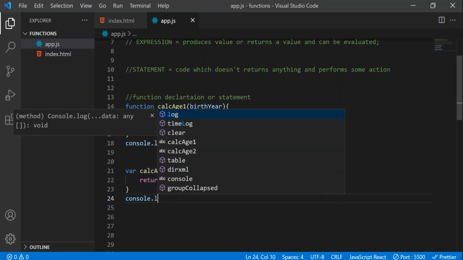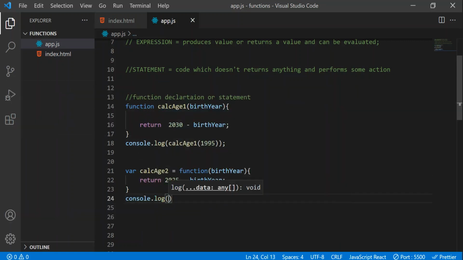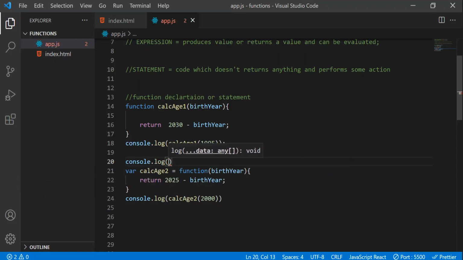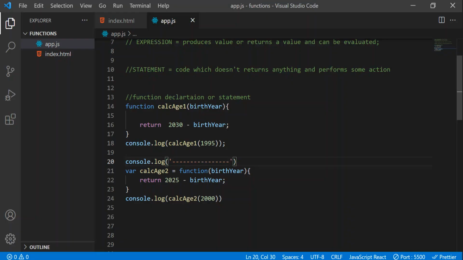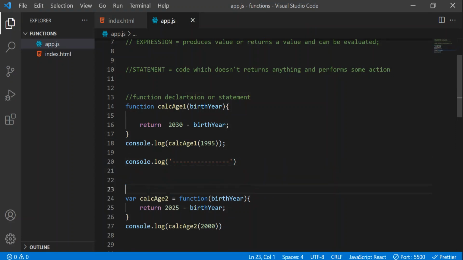I'm writing console.log. We can pass calculateAge2, and inside that let's say 2000. We'll pass 2000 inside that, and let's separate them with a dash. Now let's go to the console. Friends, you can see we got output, the age is calculated, but the first one is function declaration or function statement, or whatever we do regularly, and the second one is something called a function expression.